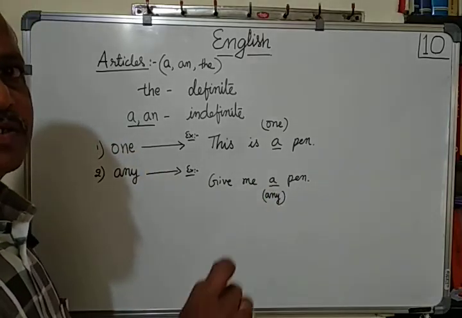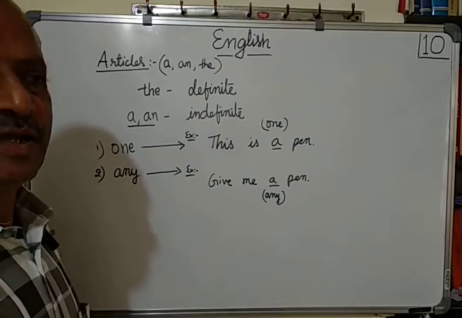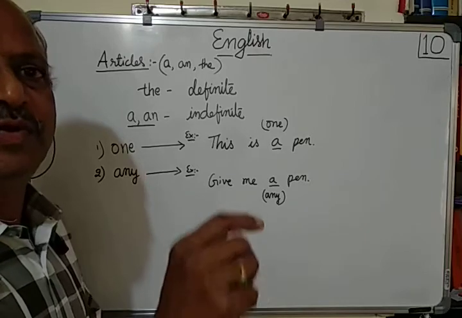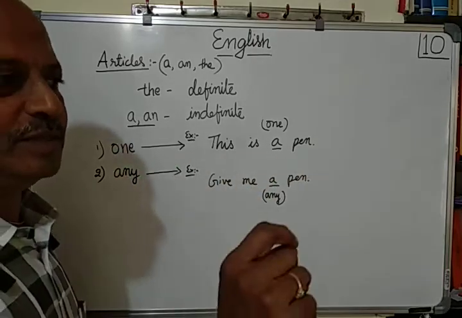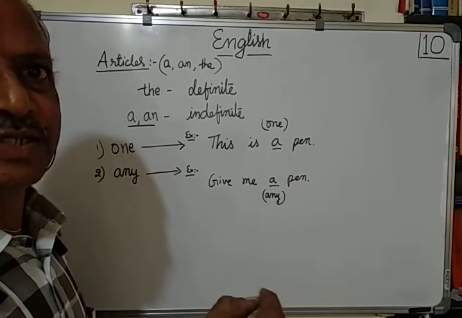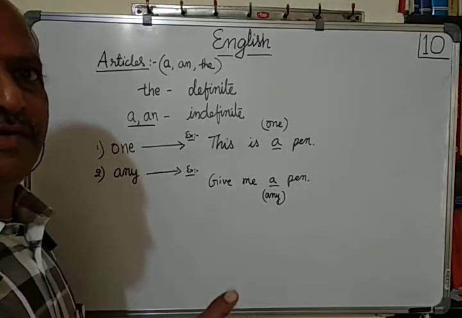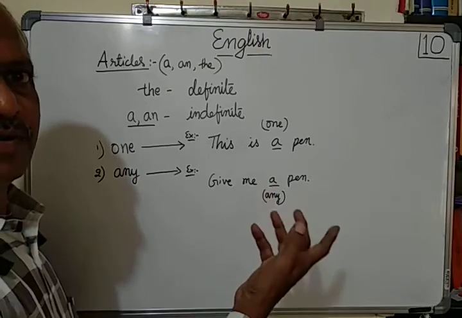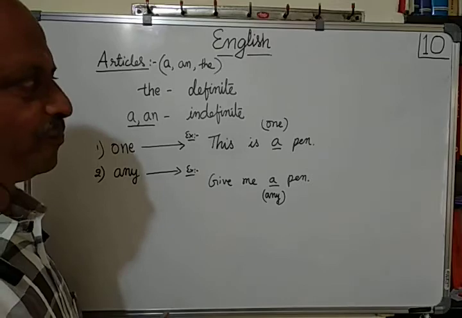The shopkeeper knows which pen you have selected, and you also know which pen you have selected. As both of you, the speaker and listener, are definite about that particular pen, then we use the pen. Give me the pen. Shall I give the pen? he says. The is used only when it is definite. When it is indefinite, you don't know which pen, then it is vague, not clear, then a pen. Give me a pen. Okay.